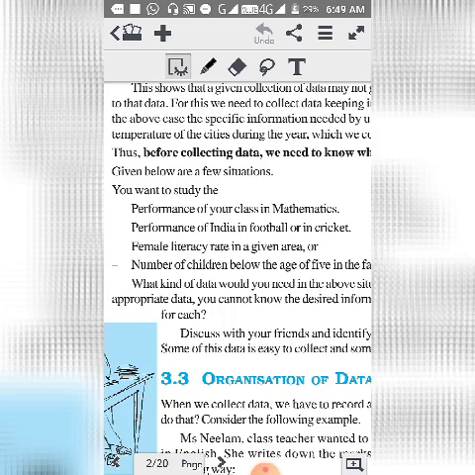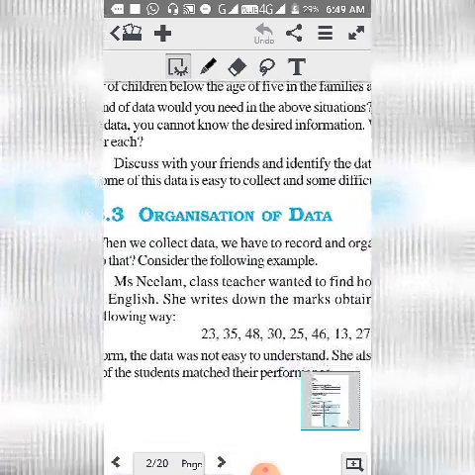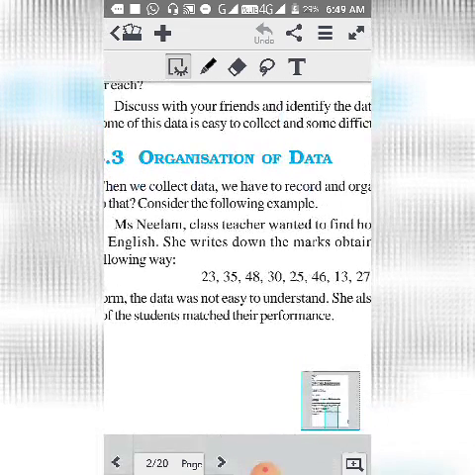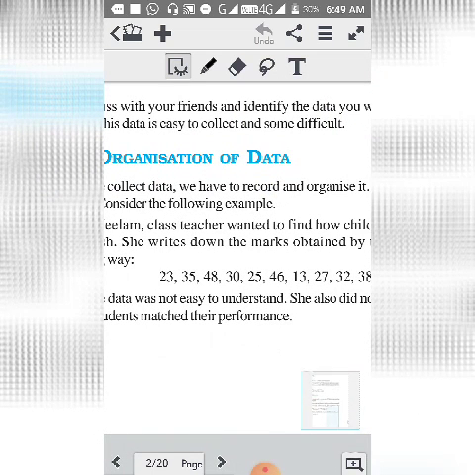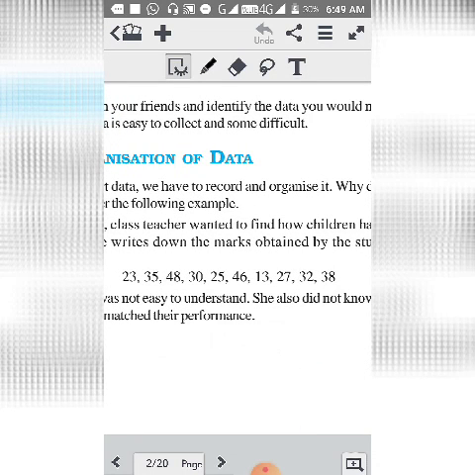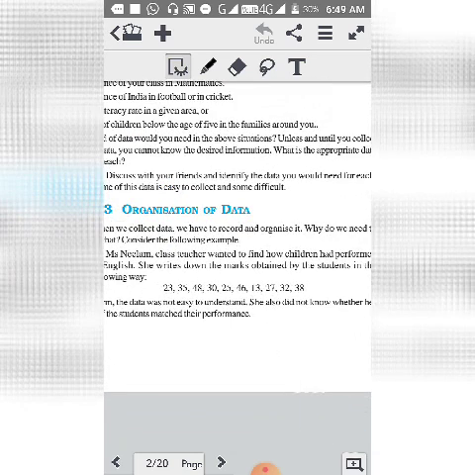A simple example would be how the children have done in different subjects in your class. So if you have to write it, then that information is arranged in a particular manner, which is called organization of data. So you will collect the information like marks obtained by different children in your class. Now here an example is given, a class teacher wanted to find out how the children have done. So the marks obtained by different children are written. So 23, 35, 48, these are marks obtained by different children.